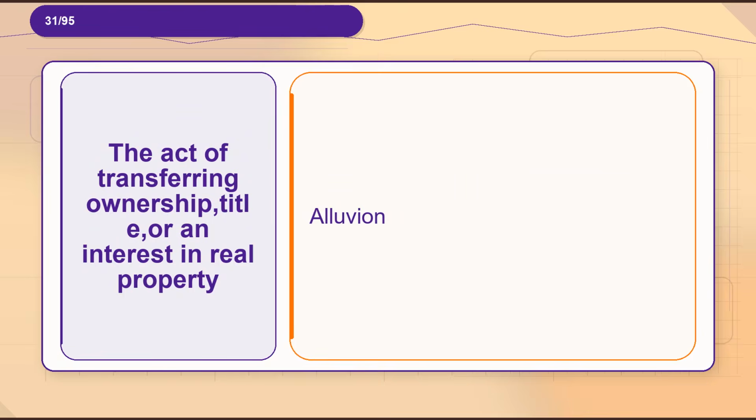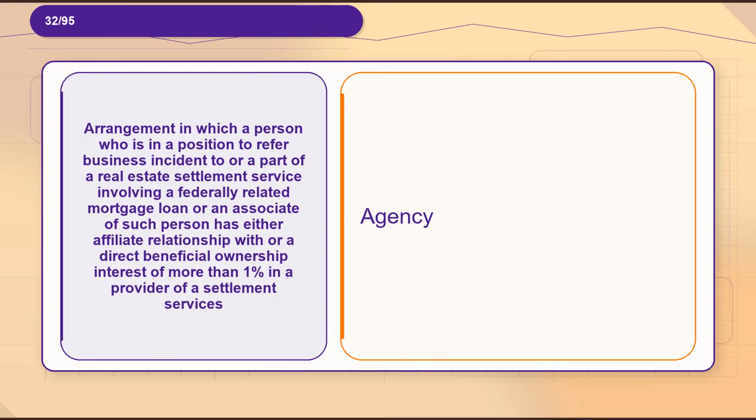Definition, alluvion. Flashcard 32. Term, arrangement in which a person who is in a position to refer business incident to or a part of a real estate settlement service involving a federally related mortgage loan, or an associate of such person, has either an affiliate relationship with or a direct beneficial ownership interest of more than 1% in a provider of settlement services. Definition, agency.